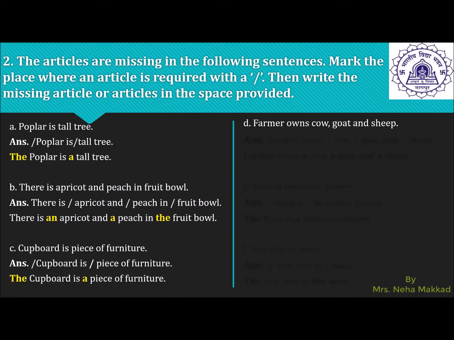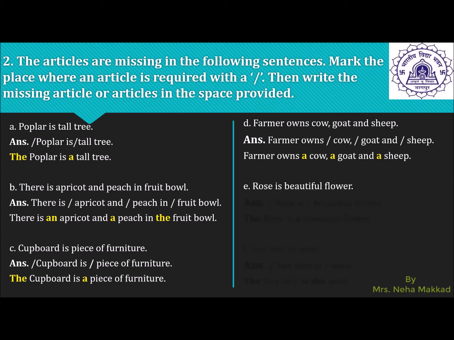The next example, farmer owns cow, goat and sheep. So for all three, it can be any cow, goat or sheep. So the indefinite article a will come before it. Farmer owns a cow, a goat and a sheep. The next example, rose is beautiful flower.